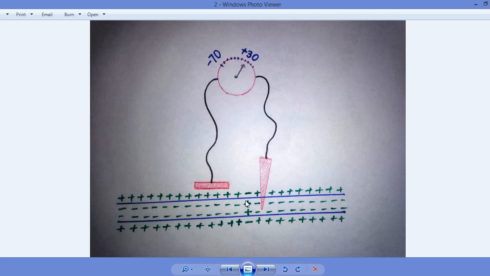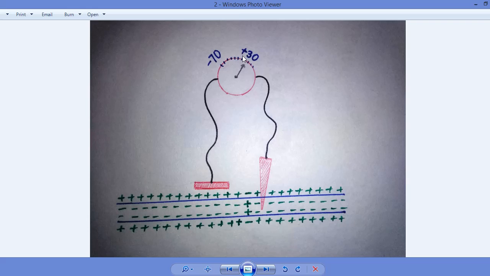This is a brief conversion, lasting for milliseconds. It is for a very short time that the internal environment becomes positive and the external environment becomes negative, and the voltage on the voltmeter goes to plus 30. This is called depolarization, and it is one of the steps of the action potential.